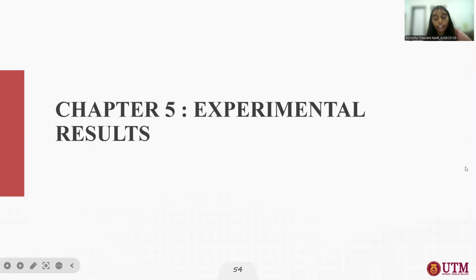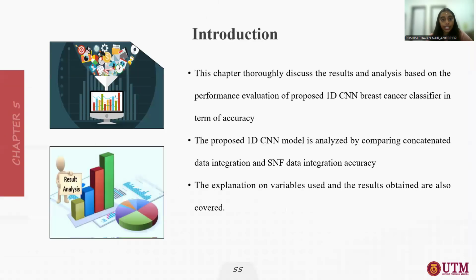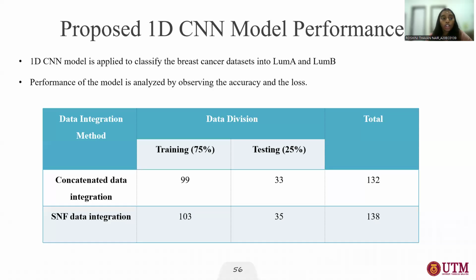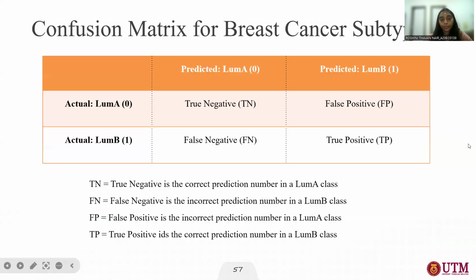Next is chapter 5, which is about experimental results. This chapter will discuss the accuracy, the result obtained from the previous model. So here is the proposed 1D CNN model performance. For concatenated data integration, the training and testing data set is divided 75-25%. So this is the data division.